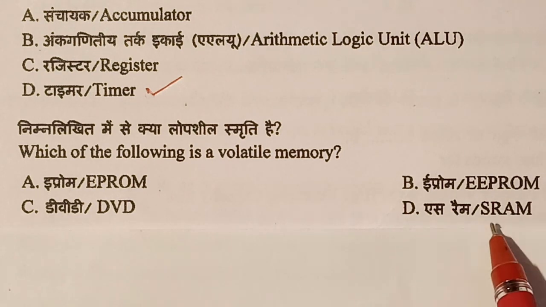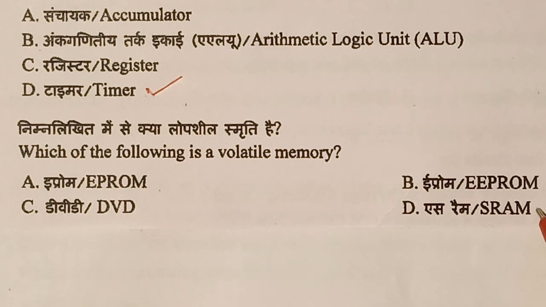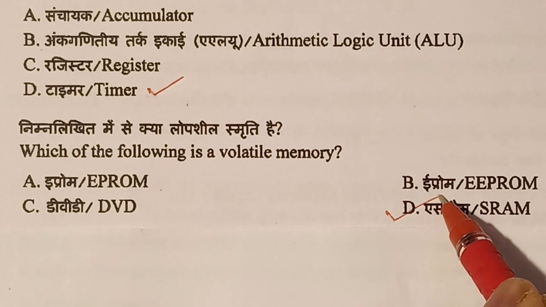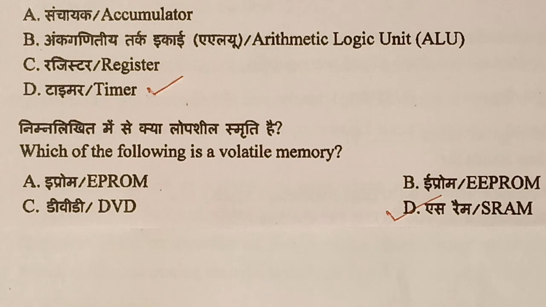Option D, SRAM, static RAM, which is used in computers as main memory. When the power goes, whatever data is in the SRAM just vanishes. So the answer is option D, SRAM. This is the volatile memory.